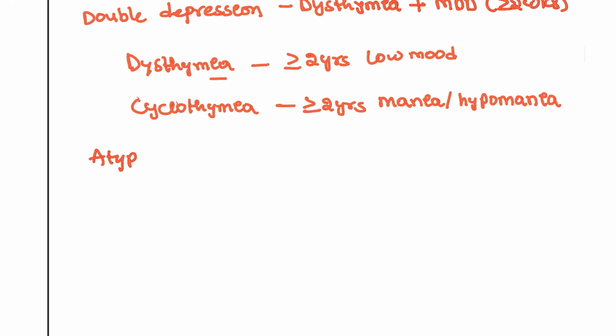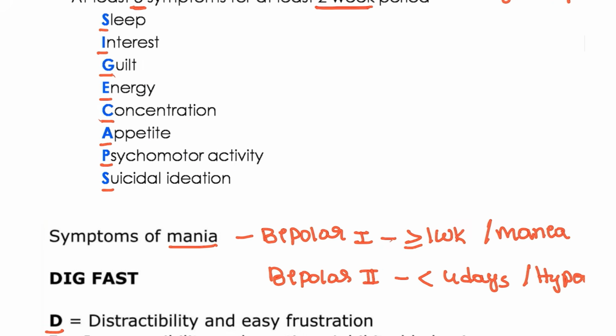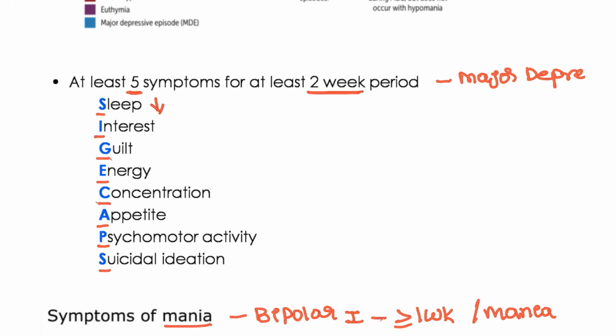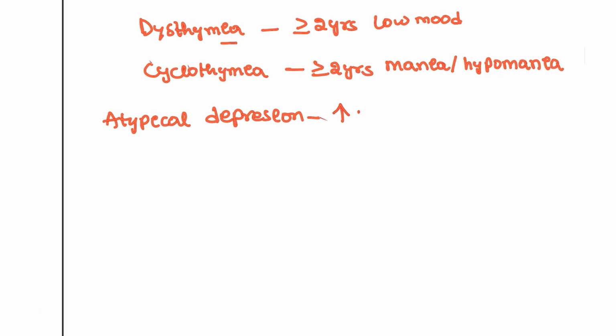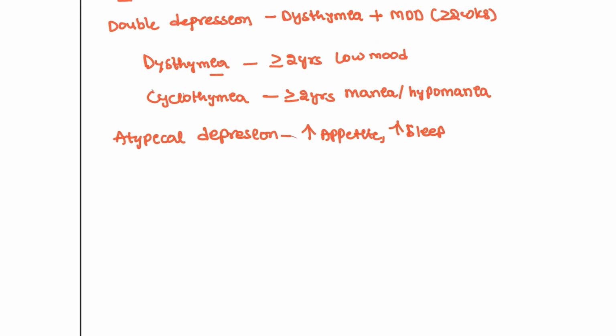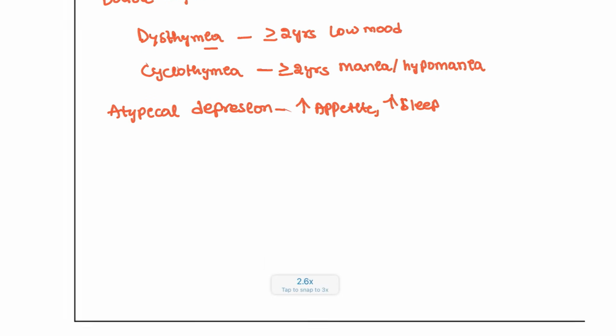Next, we also have atypical depression. In depression, for example, the patient's sleep is disturbed and the patient's appetite is disturbed. In the atypical one, these both are increased, so the patient will have hyperphagia and also hypersomnia. These are the changes that you are going to see. This is known as atypical depression, seen in these patients.